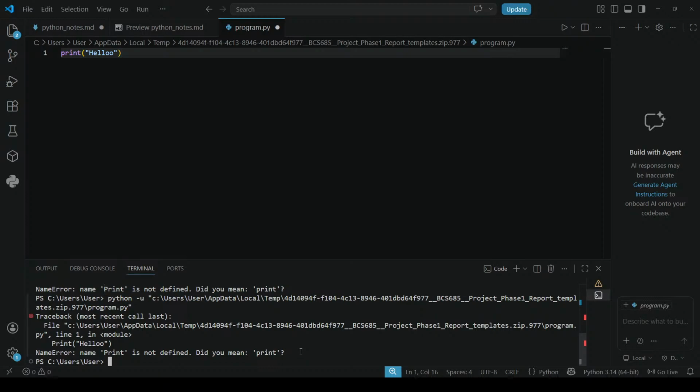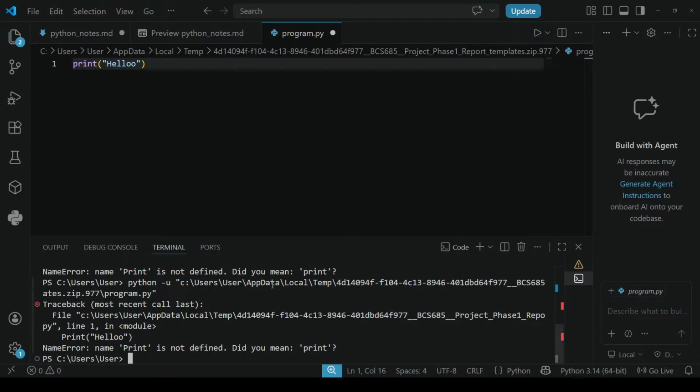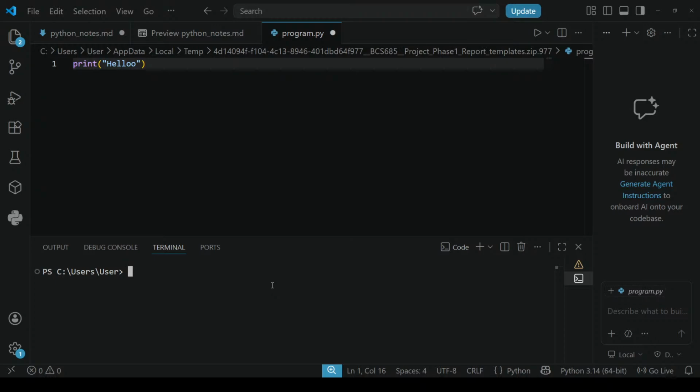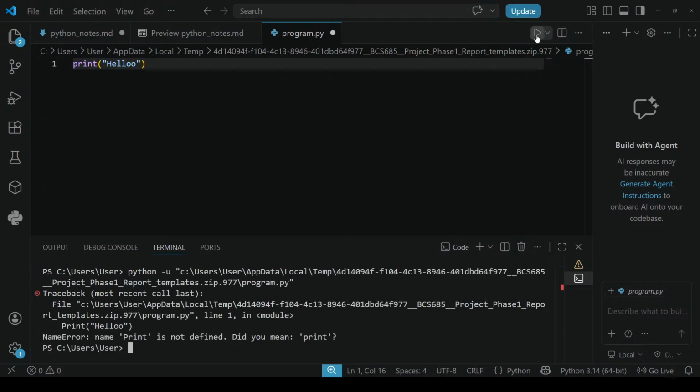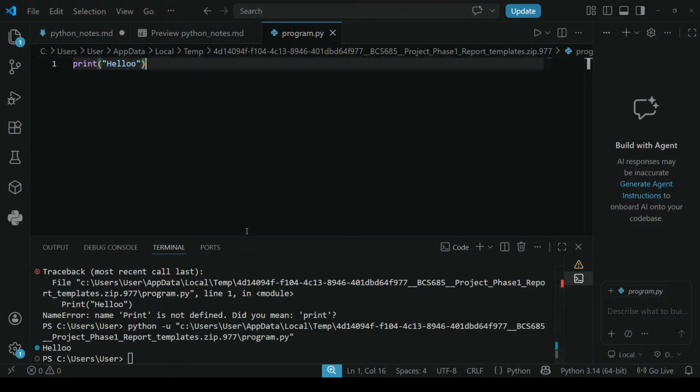Let me put clear so you can see clearly. Now once again I will run this. It's taking the old one. Let me run once again, save it. Now it is printing the hello statement, correct?